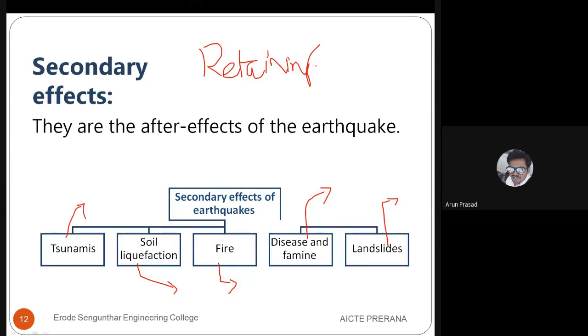Similarly, in hilly areas, dams and reservoirs, the water should not come inside the land areas, and soil particles should not come onto the highways in the hill areas. So retaining walls are constructed. This is another important topic, retaining wall design, so note that down also. It is a special design consideration.